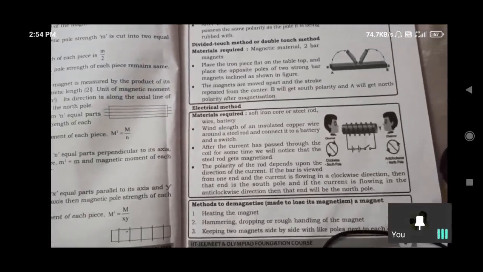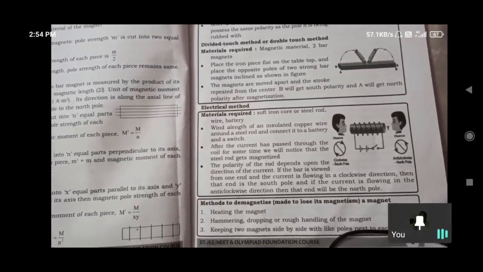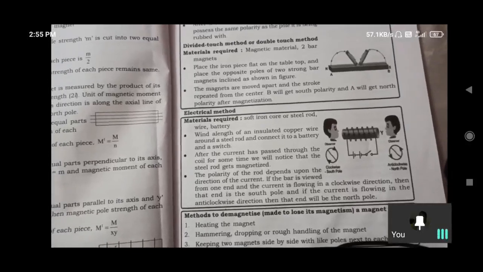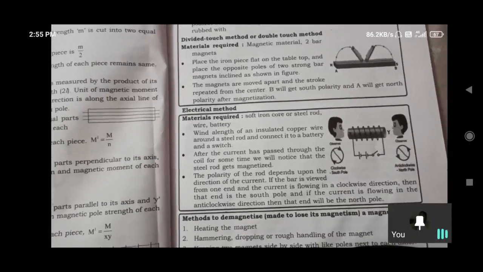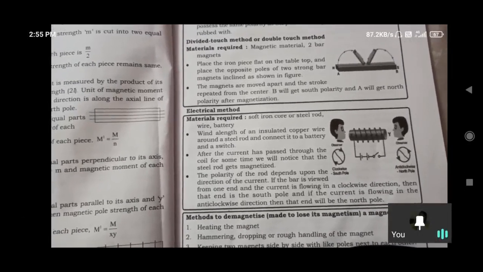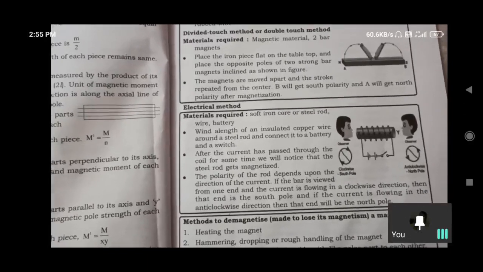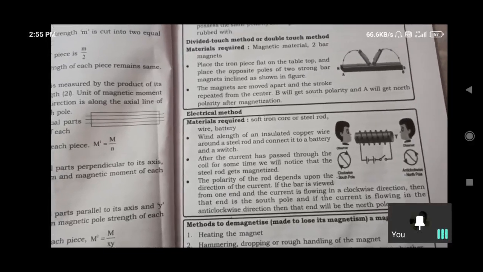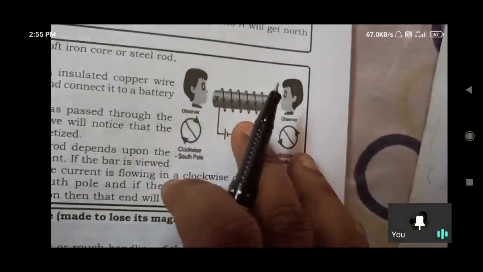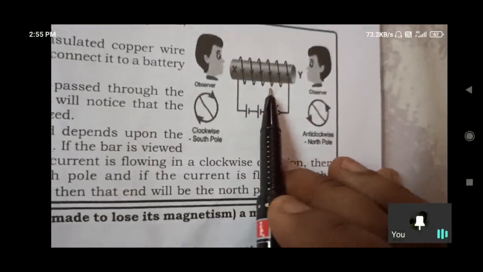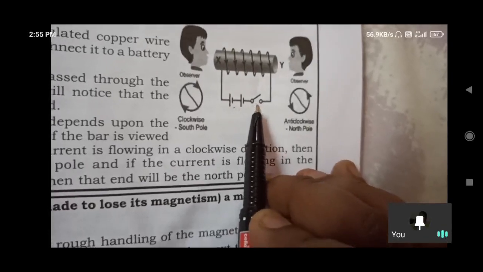And the materials, electrical method. How are we preparing magnets by the electrical method? Soft iron material is needed: iron core or steel rod, wire and battery. Wind a length of insulated copper wire around a steel rod and connect it to the battery through a switch, in this manner. This one is the steel rod, around it copper wire, and it is connected to the battery. This one is the battery, this one is the switch, on and off.